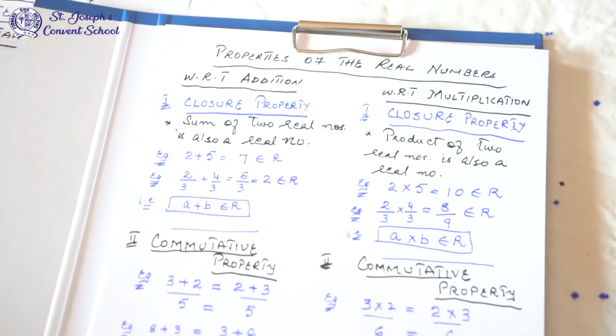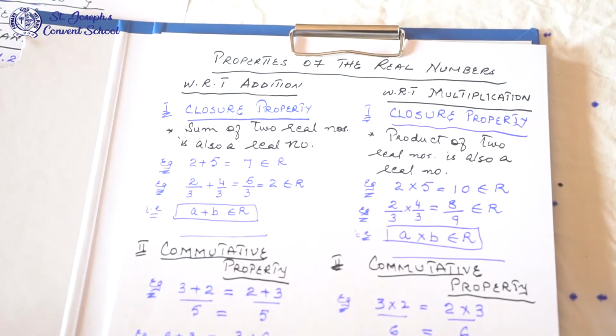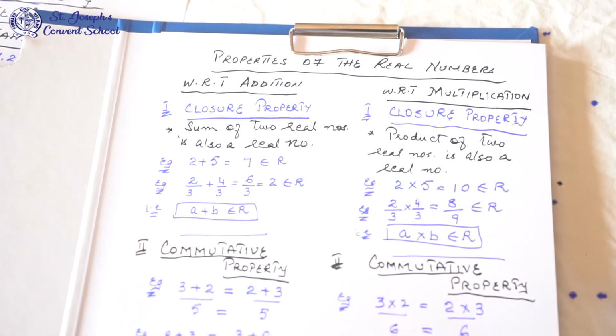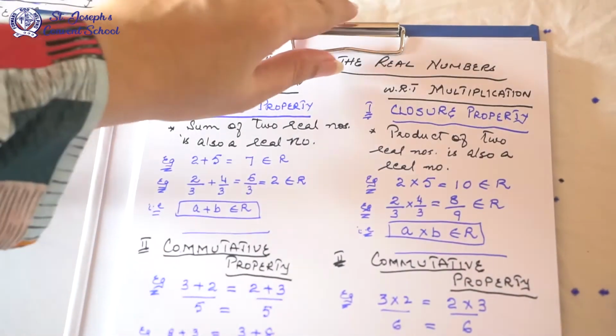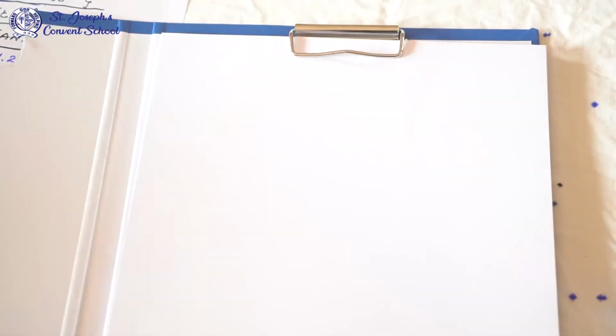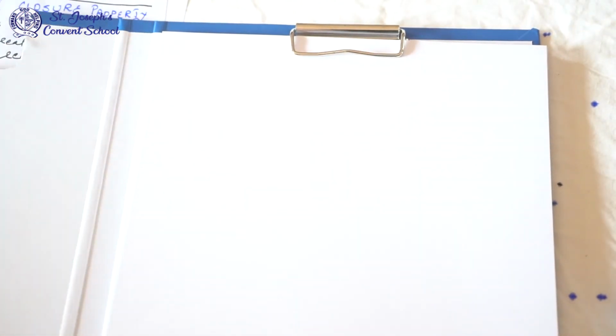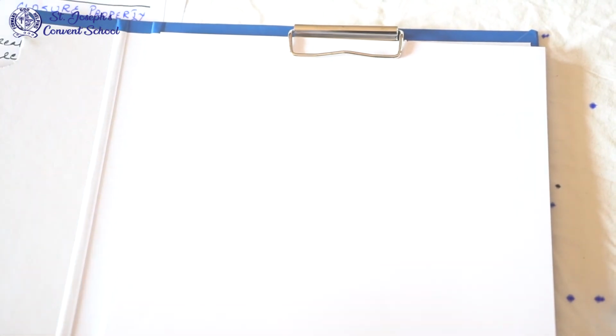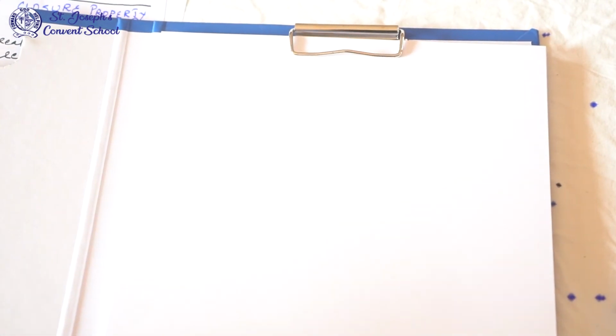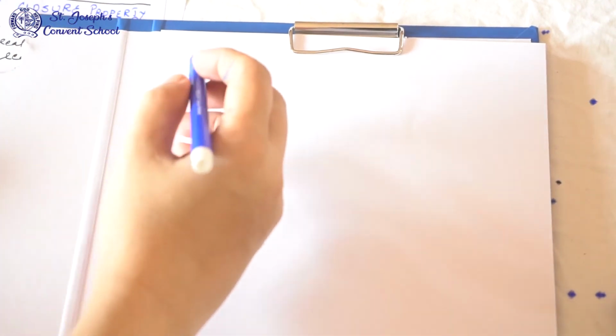Now after these three properties, the next property is a very important property. Again with respect to addition and with respect to multiplication, there are two columns. Now the important property is additive identity.